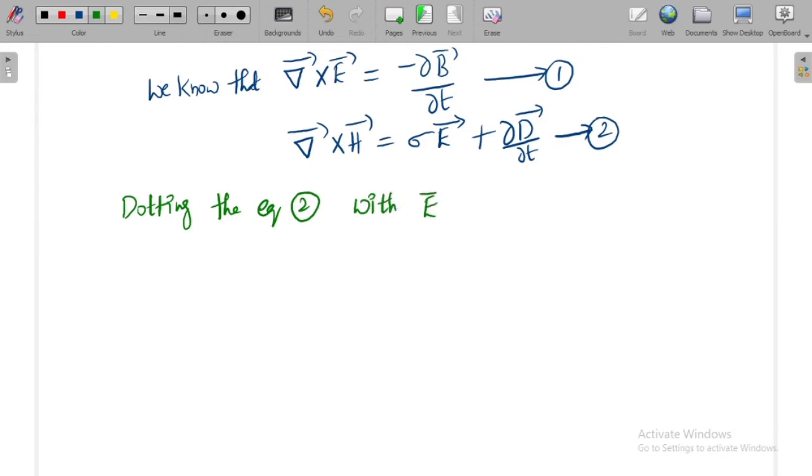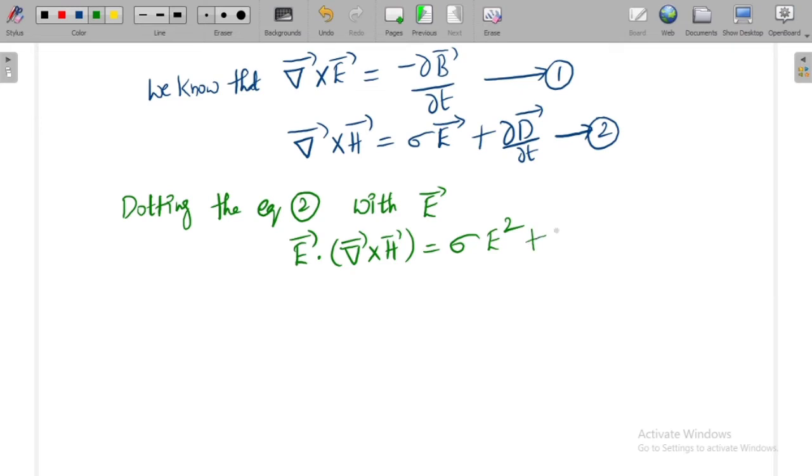If I make the dot product, I will get E bar dot del bar cross H bar is equal to sigma E bar dot E bar, which is E square, so I write sigma E square, magnitude of E whole square.